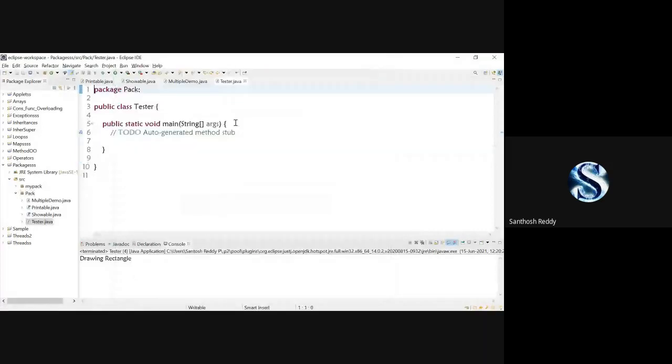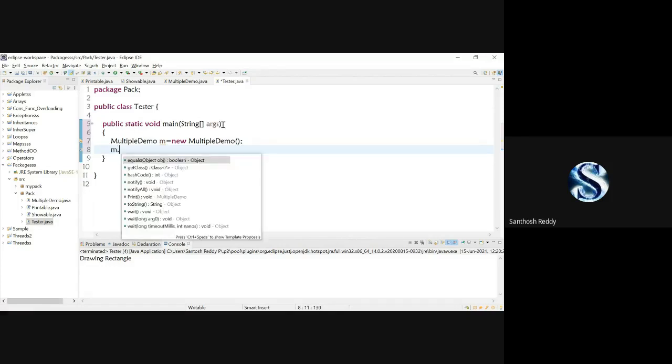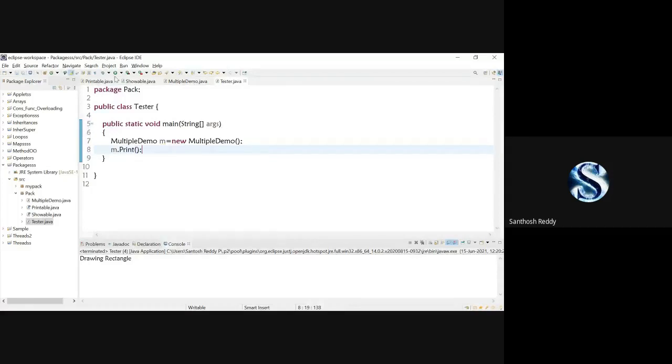Here, I'm just going to create an object for the multiple demo class. M is equal to new multiple demo with parenthesis. Now I'll call m.print. Save the code and now you can execute, we will get hi hello. So this is how we can implement multiple interfaces.